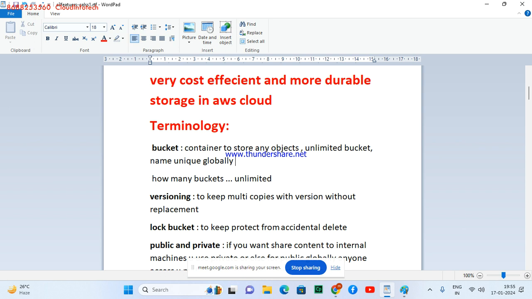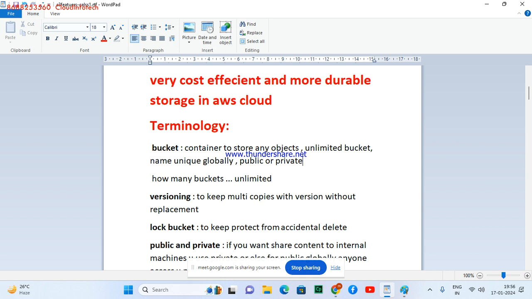The interviewer will definitely ask what is a bucket, how much data we can store, and whether a unique name is compulsory or not. And a bucket can be public or private. If I make the bucket private, I can store data only for my specific users, employees, colleagues or team.